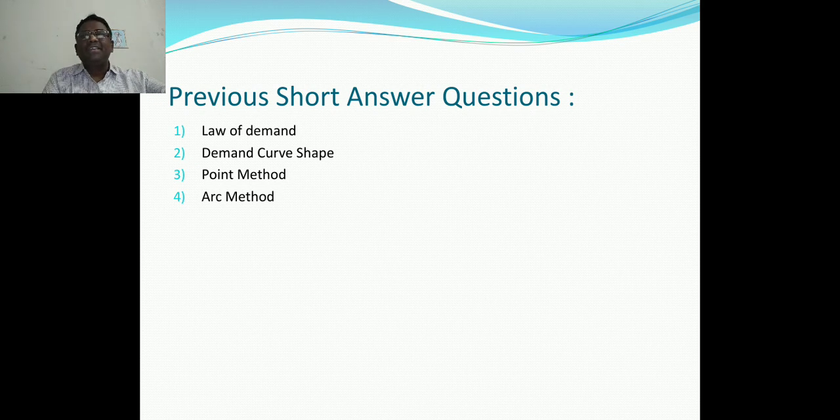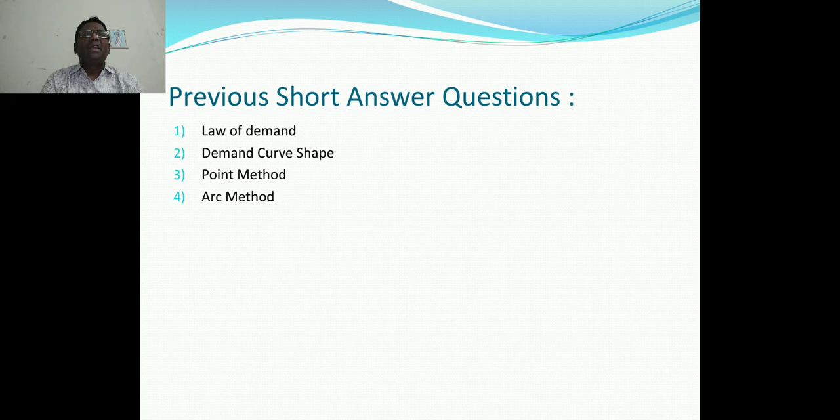Then what are the essay type questions? The essay type questions are: explain law of demand with suitable diagram. Second one is define arc method with suitable illustration. Third one is what are the factors affecting elasticity of demand.